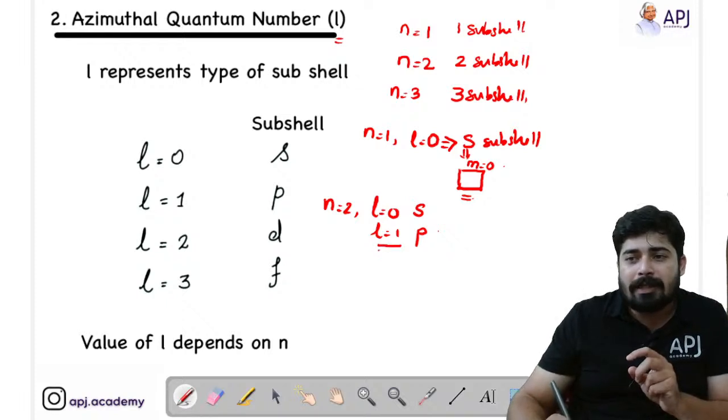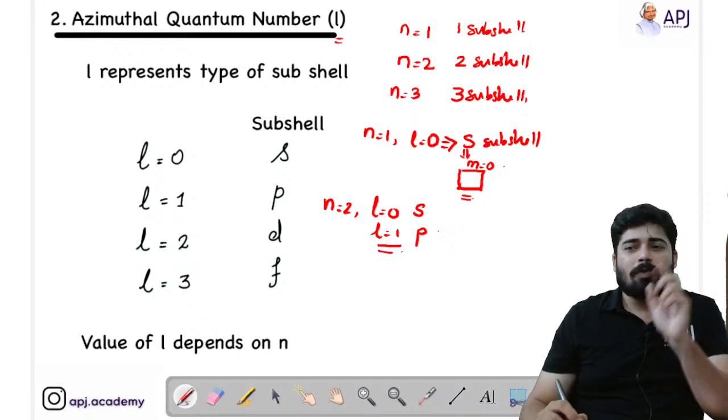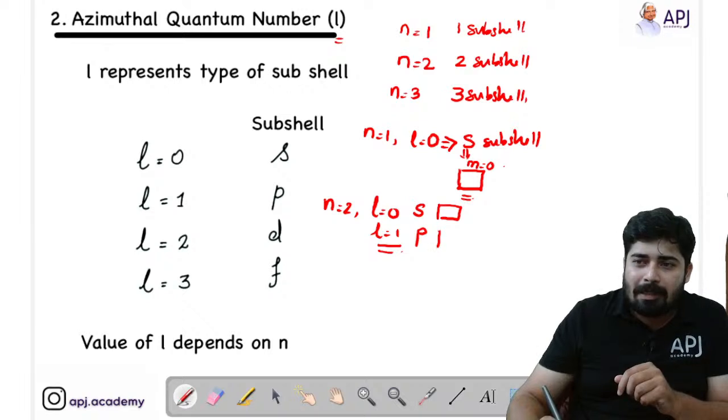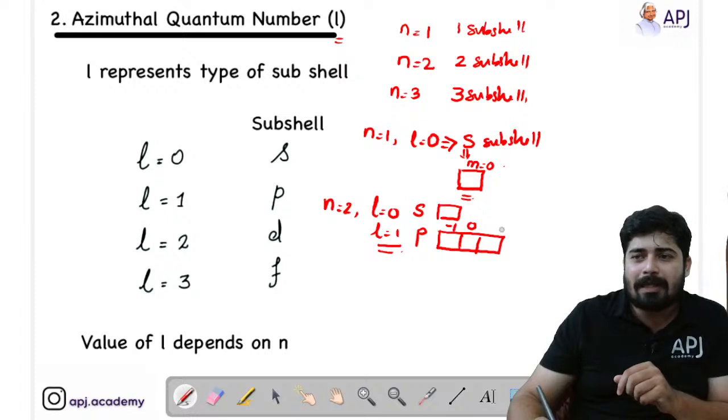The P subshell is indicated by L equal to 1. Understand this: the S subshell will have only one box, but the P subshell will have three boxes. The center box is denoted as m equal to 0, the left one as m equal to -1, and the right one as m equal to +1.